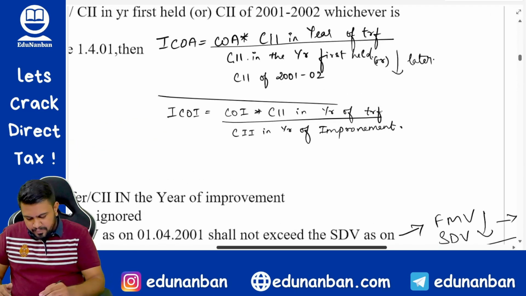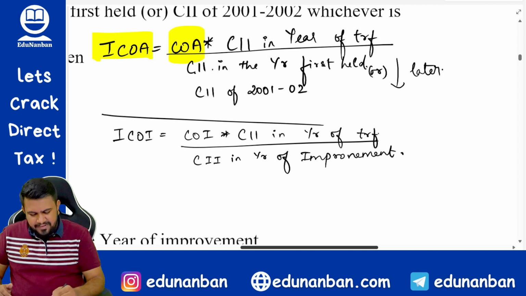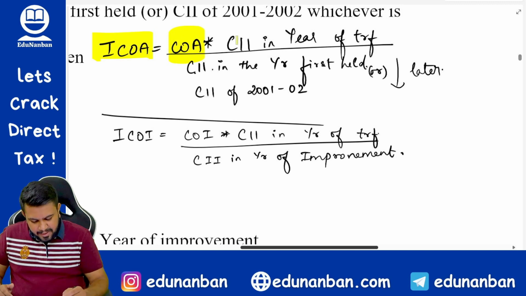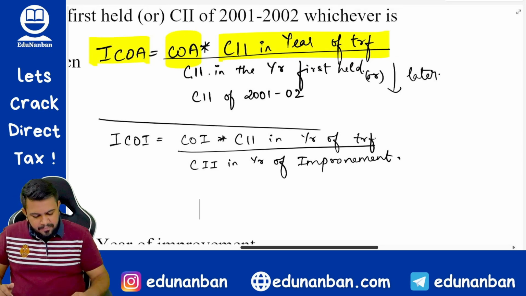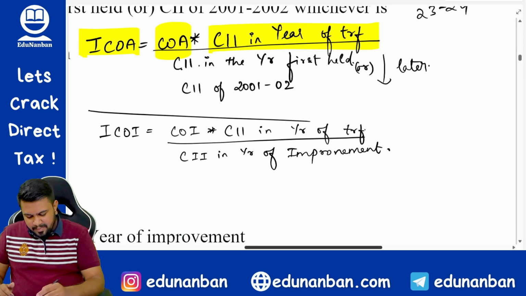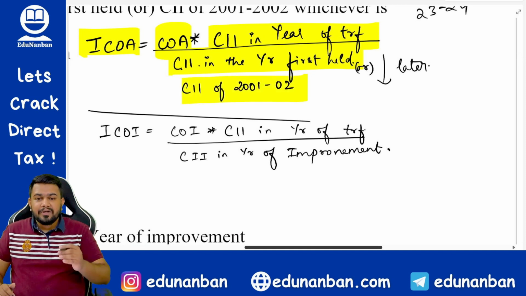Very simple. Indexed cost of acquisition is equal to cost of acquisition, which is nothing but the cost of purchase in most cases, multiplied by cost inflation index in the year of transfer. So for example, if the transfer is in the previous year 23-24, then here you have to take the cost inflation index as 348, divided by cost inflation index in the year which is first held, or cost inflation index of 2001-2002,